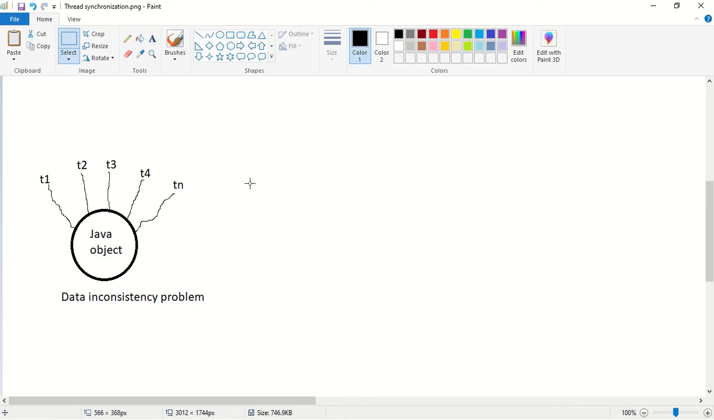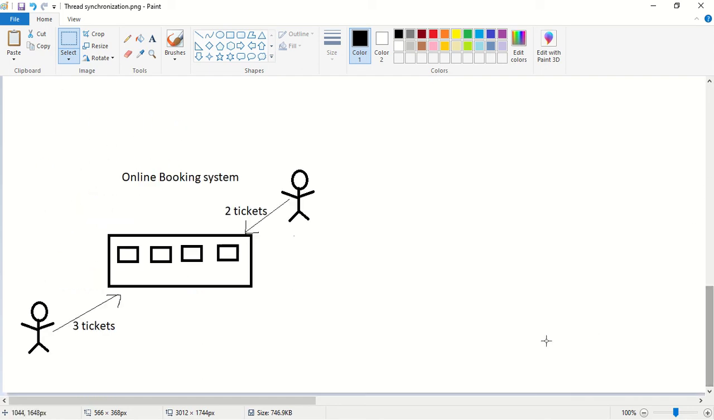Now can you think about a real-time example for data inconsistency problem? Can you think? Assume that this is a online ticket booking system. So assume this system is used to book a ticket for a buses. Assume that this is a bus, and these are 4 empty slots where we can register our tickets.